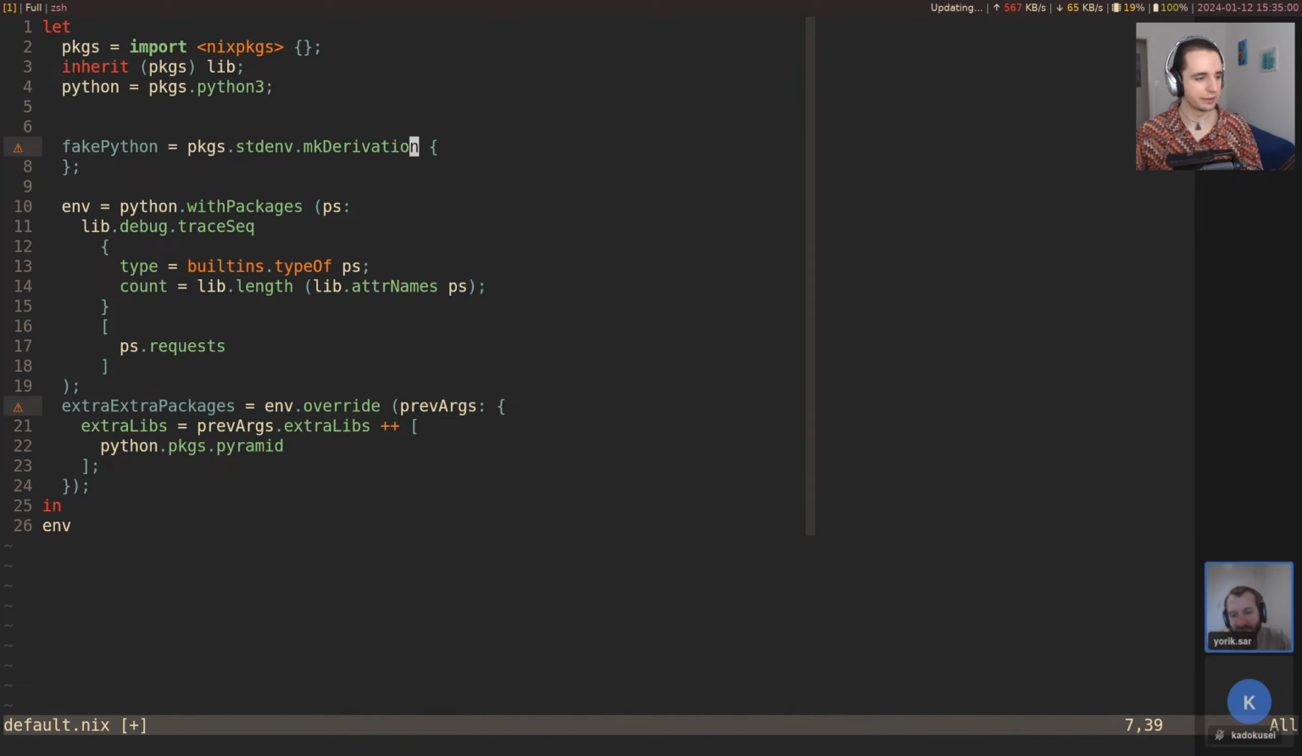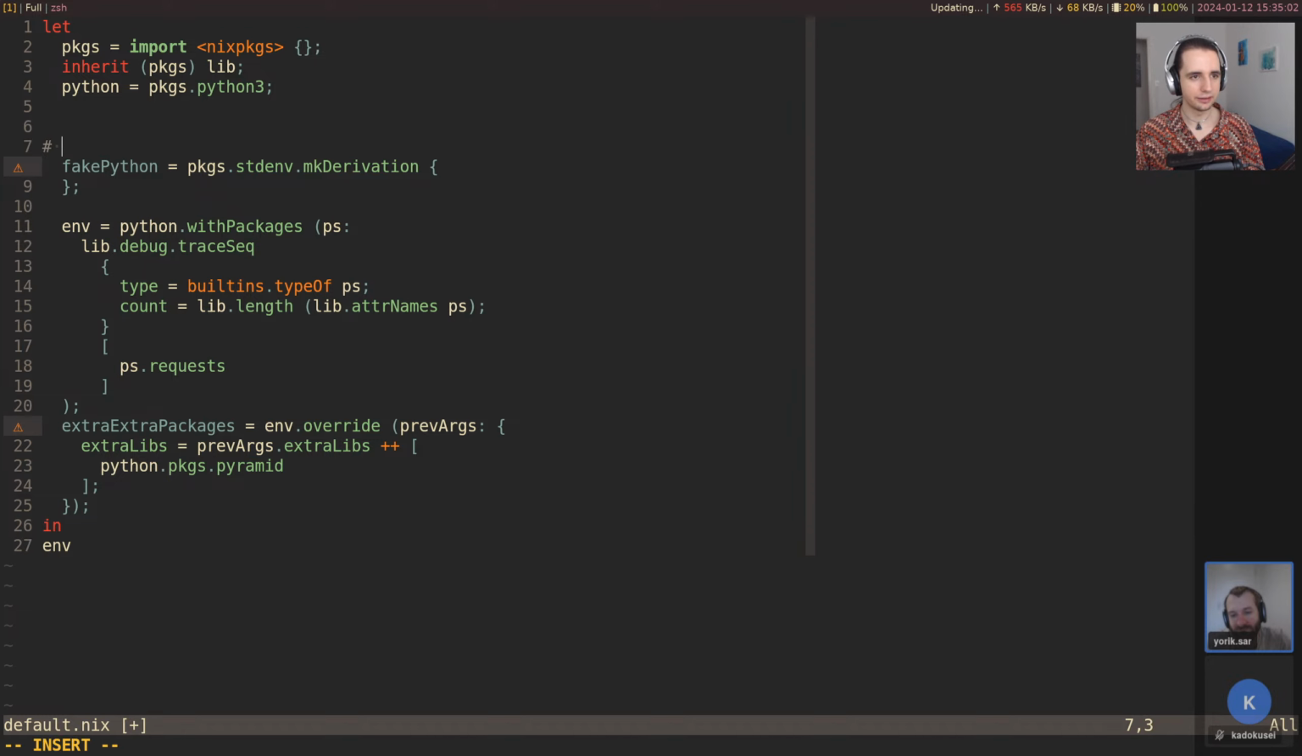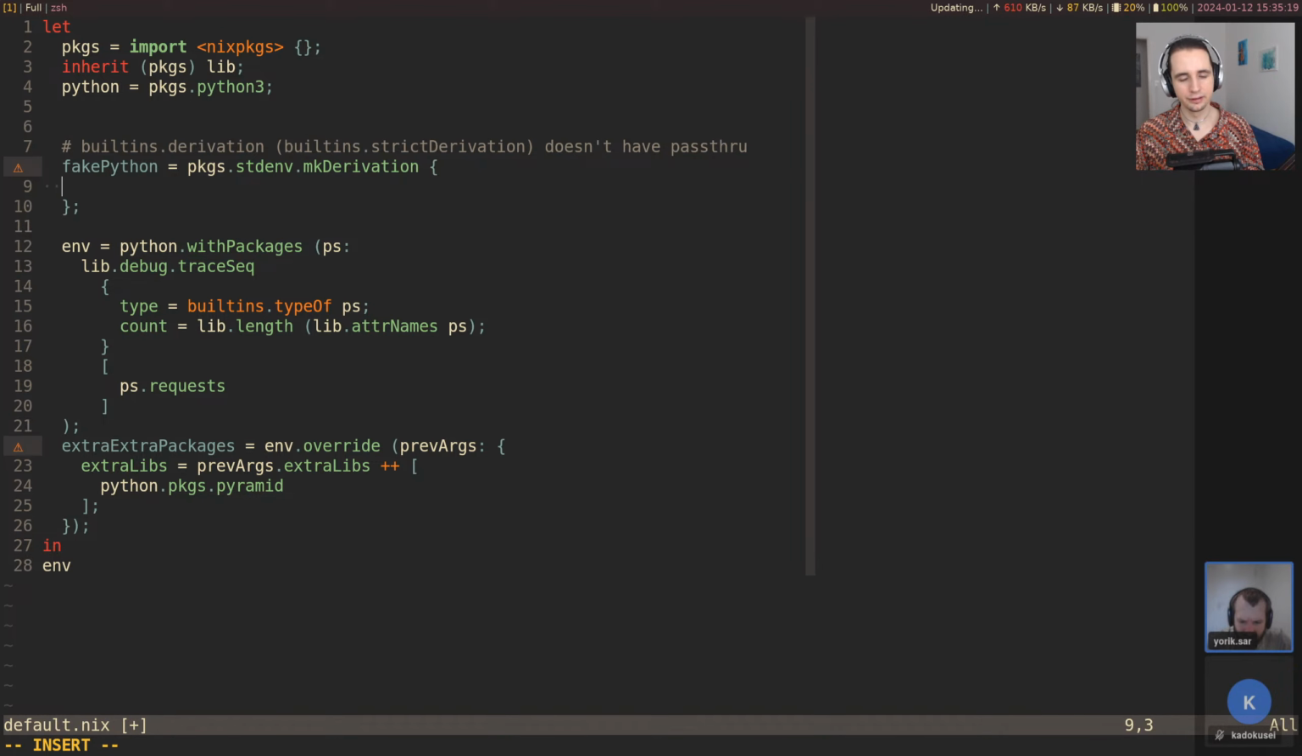So it's not something that the underlying, so make derivation is based on built-in.derivation, which itself is based on built-in.strict derivation. But this doesn't have pass through. It's implemented by make derivation.